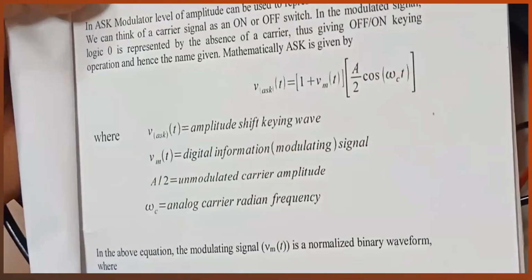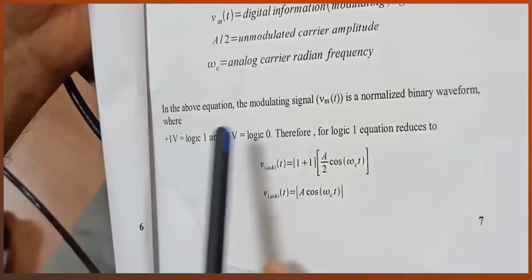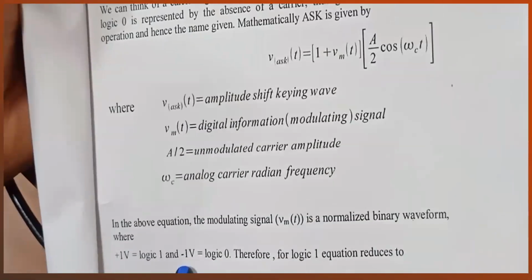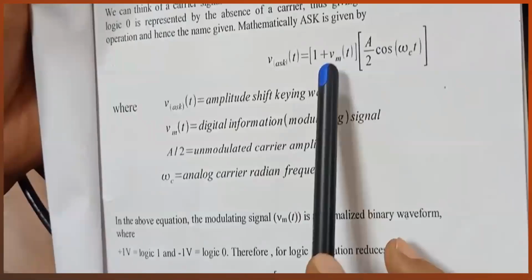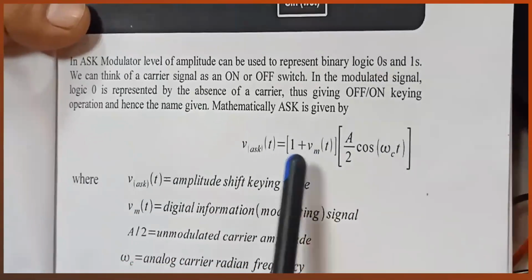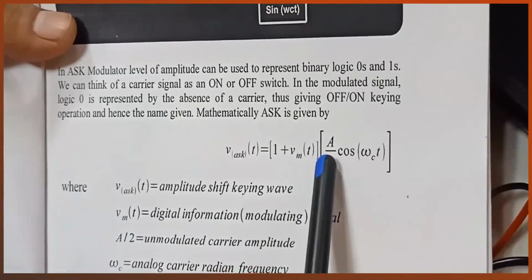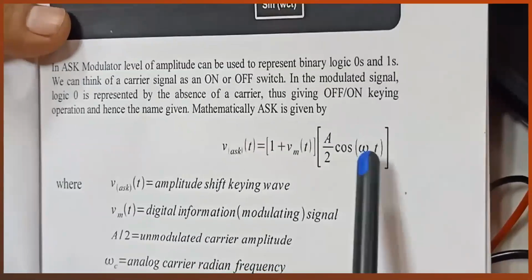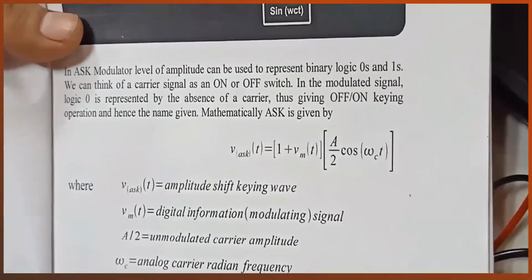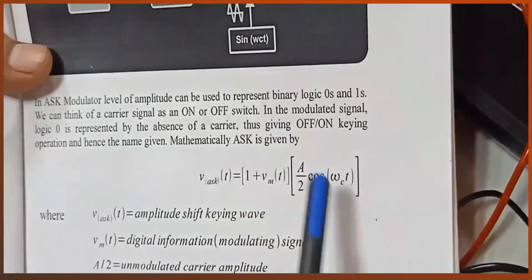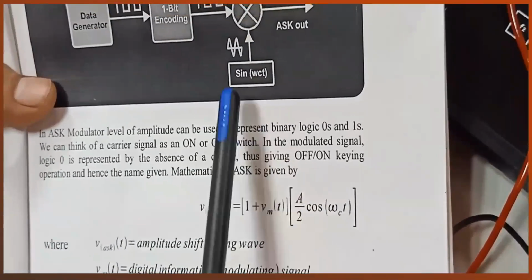Actually here logic 1 is plus 1 volt, and when the logic is 0, then we choose minus 1 volt. So when we keep plus 1, the 2 and 2 will be cut out, and we only have A cos omega ct. This kit is actually using A by 2 cos omega ct signal, and the quadrature is sin omega ct.